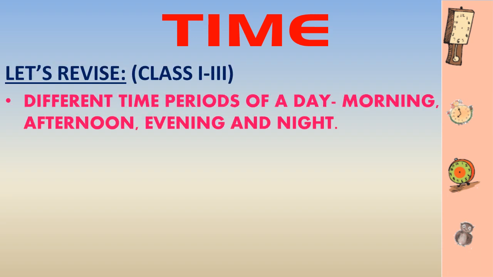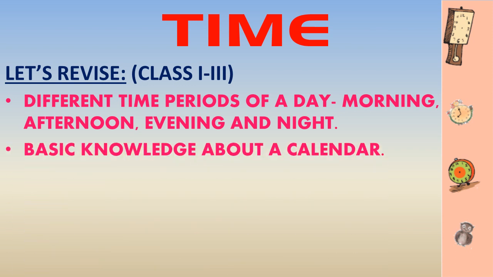In class 1, we learned different time periods of a day: morning, afternoon, evening, and night. In class 2, we had a basic knowledge about a calendar, like the names of the months of a year and the names of the days in a week. We also learned to read a timetable.